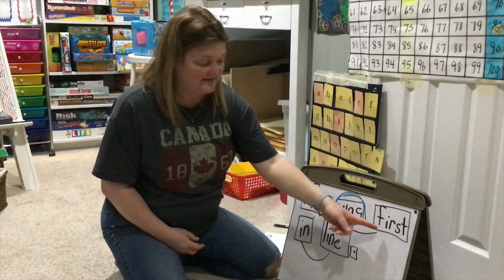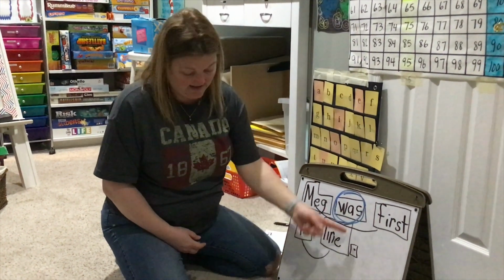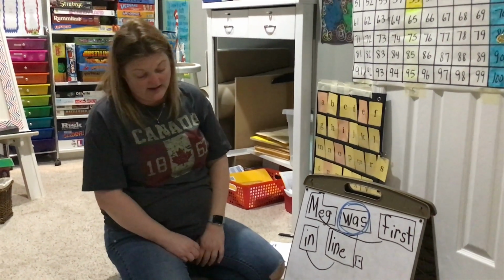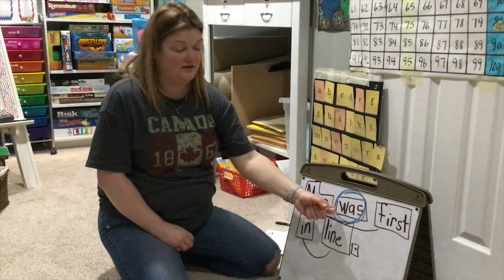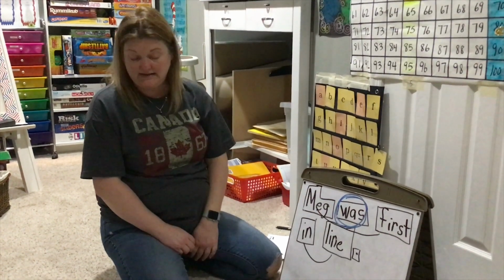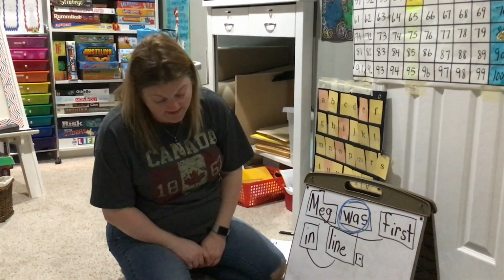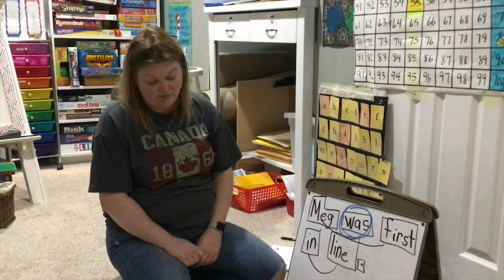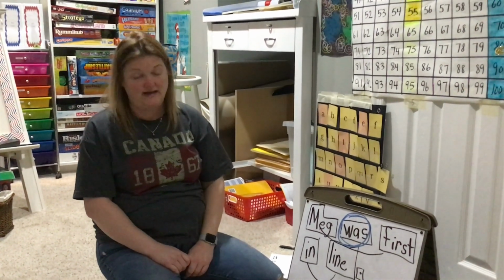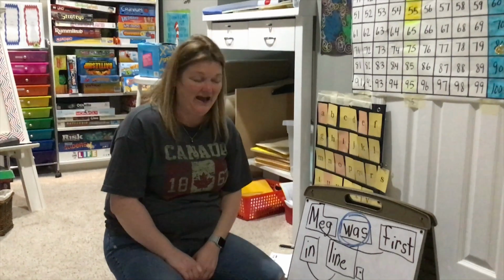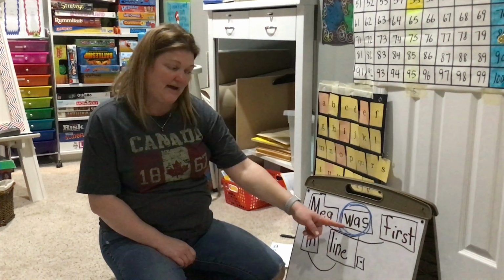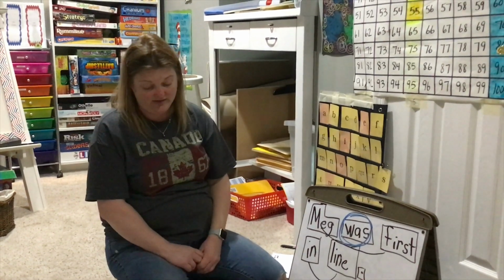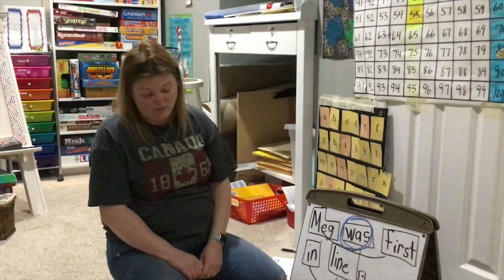Meg was first in line. Who can tell me this word? Right, it is the word was. This is called a trick word because it is tricky and we cannot tap it out, right? That would tap out like w-a-s. Very good. It is the word was.